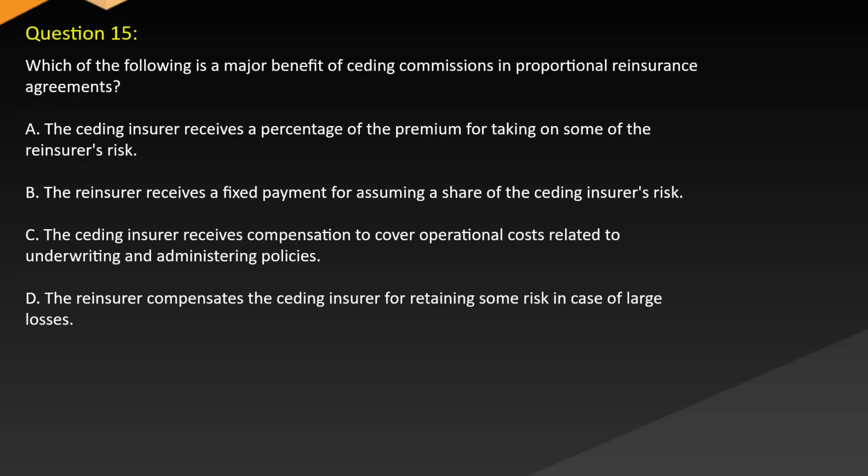Question 15. Which of the following is a major benefit of ceding commissions in proportional reinsurance agreements? A. The ceding insurer receives a percentage of the premium for taking on some of the reinsurer's risk. B. The reinsurer receives a fixed payment for assuming a share of the ceding insurer's risk. C. The ceding insurer receives compensation to cover operational costs related to underwriting and administering policies. D. The reinsurer compensates the ceding insurer for retaining some risk in case of large losses.